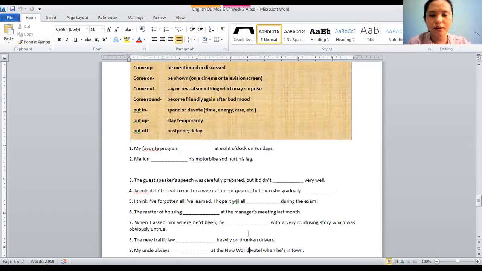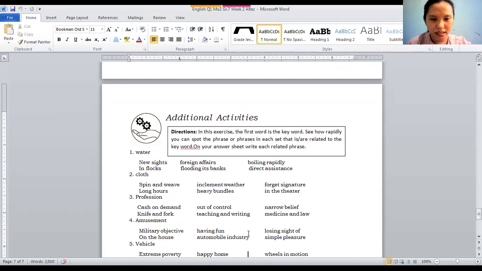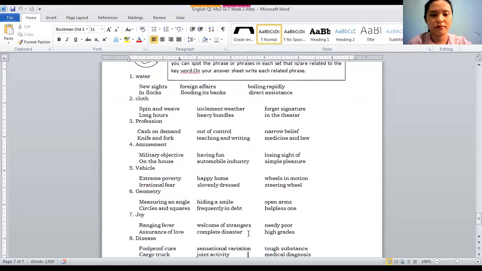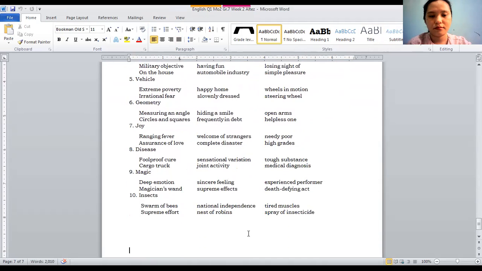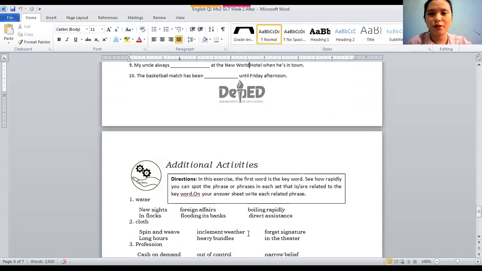So that's for 1 to 4. Then we also have additional activities here. The first word is the keyword. See how rapidly you can spot the phrase or phrases in each set that are related to the keyword. The activity here is more on your vocabulary, to deepen or widen your English vocabulary.